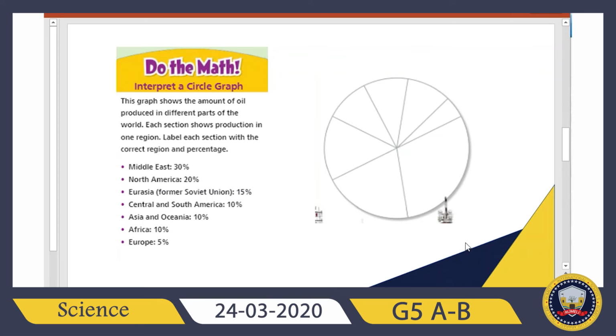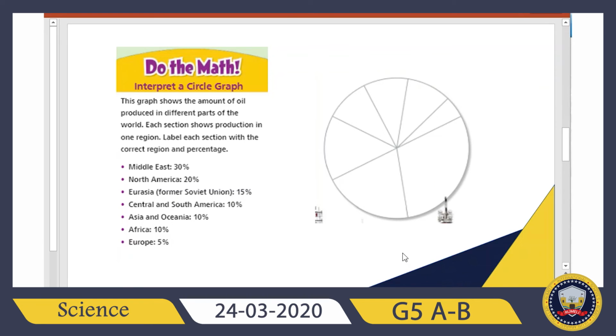When you look, can you see the biggest part of this chart? Where is the biggest part of this chart? Here, right? This is the biggest part. So we will place the Middle East here, and the second big one should have North America.